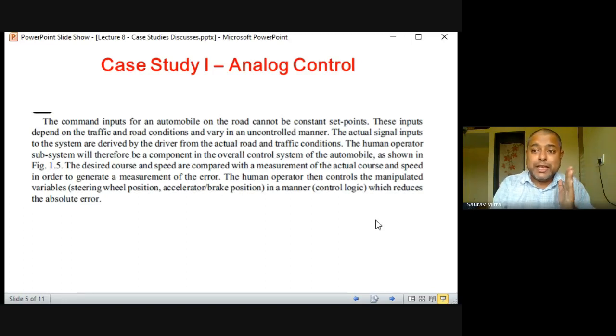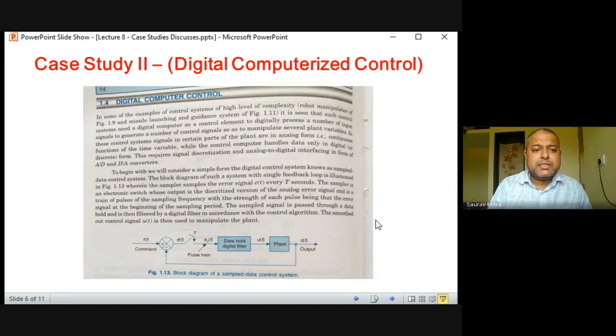But whenever you are explaining an analog control system, don't say that there is a digital controller inside the vehicle. Don't say that, because as soon as you say digital controller, digital sensor, it goes into the digital domain, which we are going to see next. So next is our case study number 2. It is called digital computer control or computerized control.